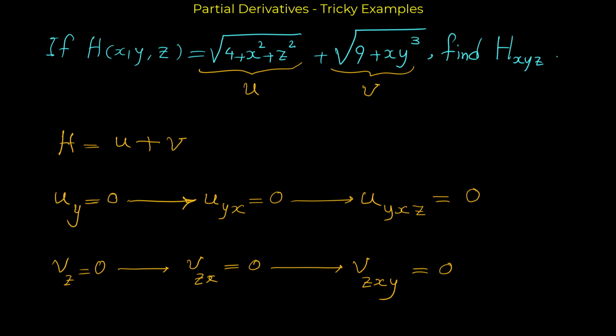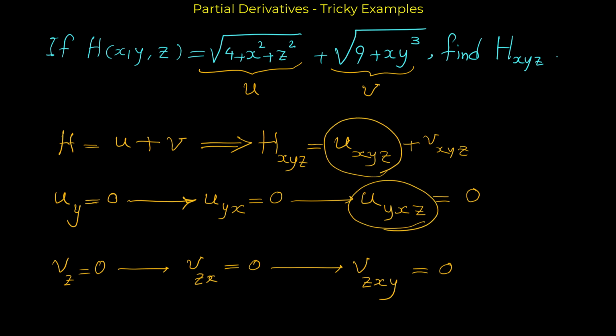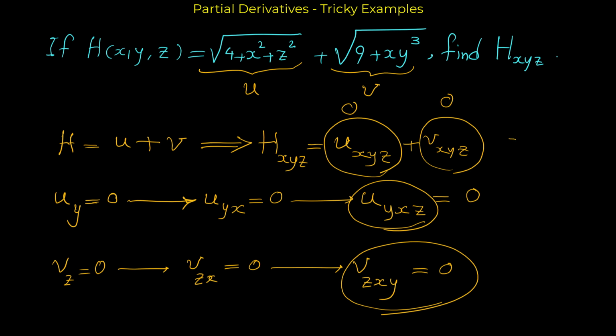From this we can understand that for h, we wanted to find the derivative of h with respect to x, then y, then z. This is the same as finding the derivative of u with respect to x, then y, then z, plus finding the derivative of v with respect to x, then y, then z. But we know that this is the same as this, because the order doesn't matter. This is 0. This is also equal to this, and this is 0. 0 plus 0 is 0.